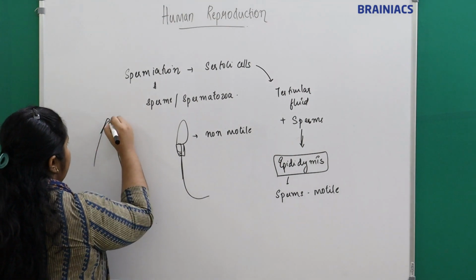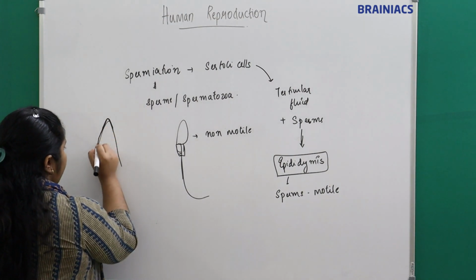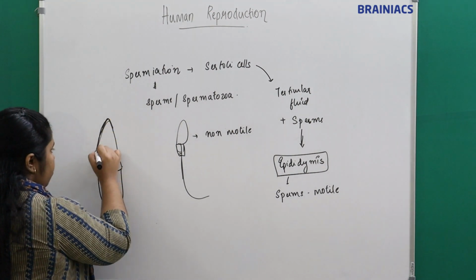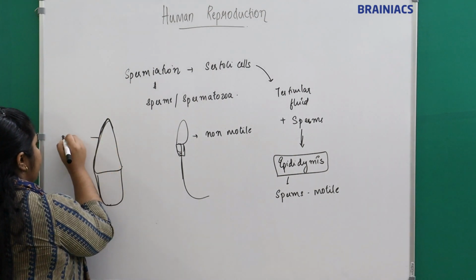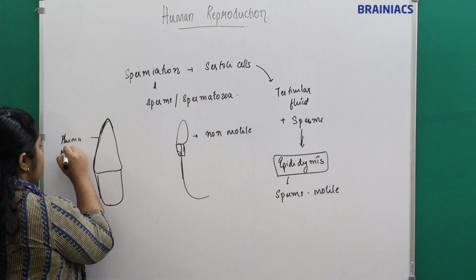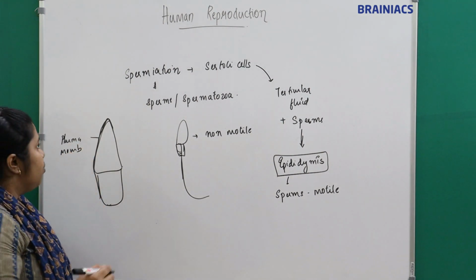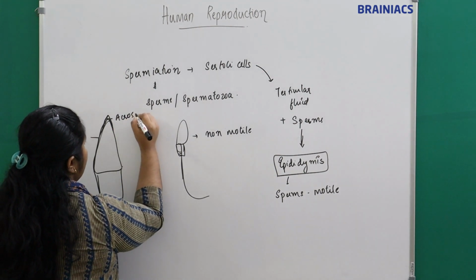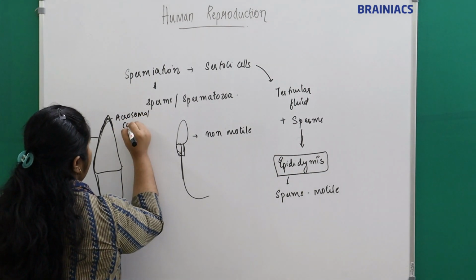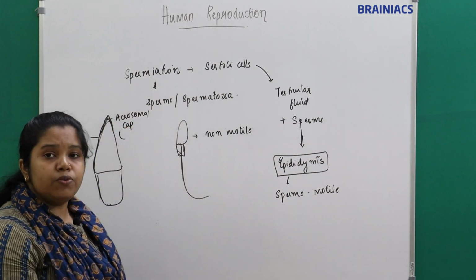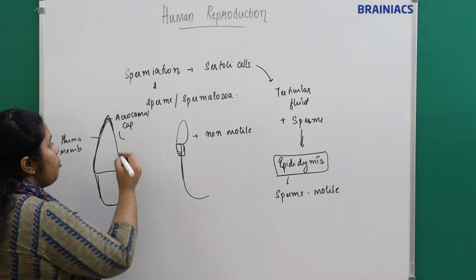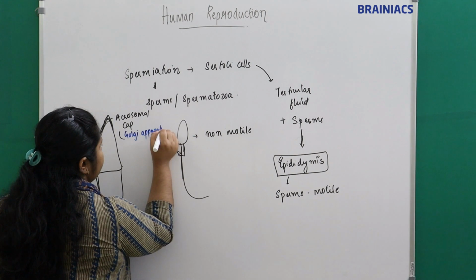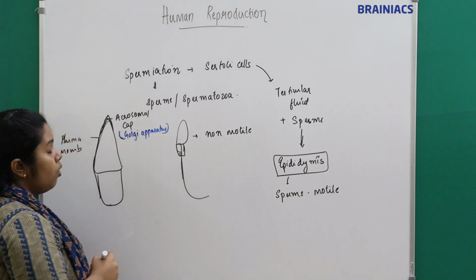I told you it has what? It has an acrosomal cap. This is like our normal cell only. So what will it have? It will have a plasma membrane outside, right? It will have an acrosomal cap, right? From where is this acrosomal cap formed? The acrosomal cap is formed from the Golgi apparatus.